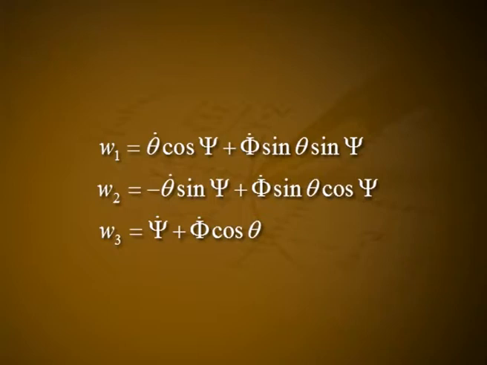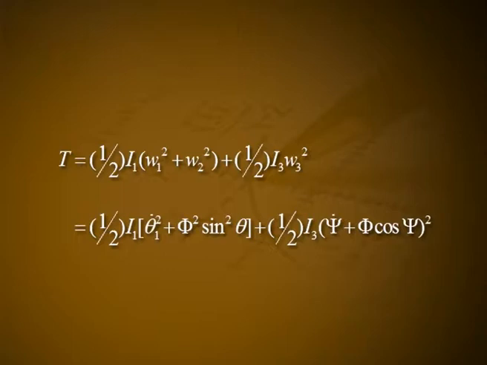The kinetic energy of the body in terms of W1, W2 and W3 can be written as T is equal to 1 by 2 into I1 into W1 square plus I2 into W2 square plus I3 into W3 square. In the case of a symmetric top, I1 is equal to I2. Hence, T is equal to 1 by 2 into I1 into W1 square plus W2 square plus 1 by 2 into I3 into W3 square, which is equal to 1 by 2 into I1 into theta dot square plus phi dot square into sin square theta plus 1 by 2 into I3 into psi dot plus phi dot into cos theta the whole square.